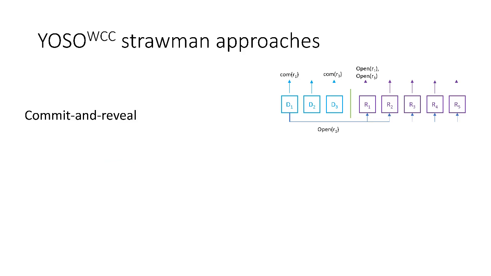Well, in our second approach, we utilize the very well-known commit and reveal paradigm. The idea is the following. Let's say we will use t+1 parties, so-called dealers, each of whom contributes to randomness. And we will utilize another 2t+1 parties who will be helping us to open the randomness that the dealers committed to.